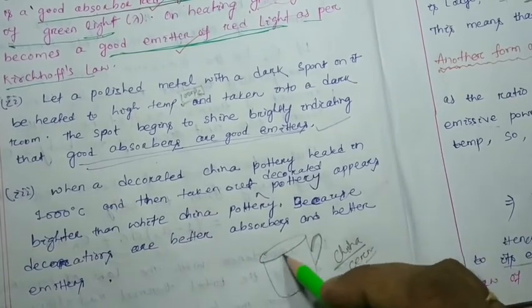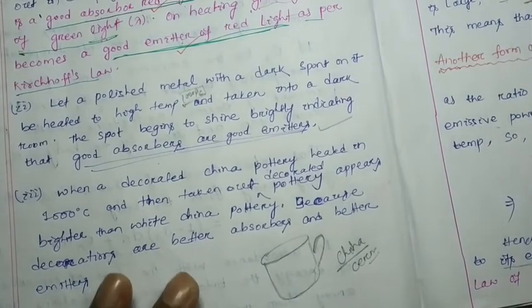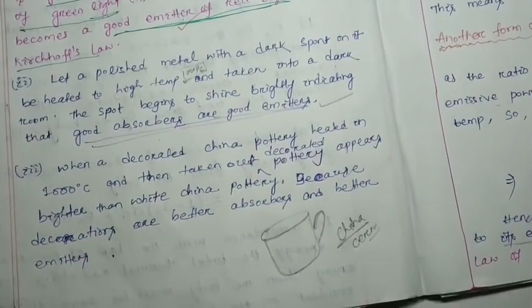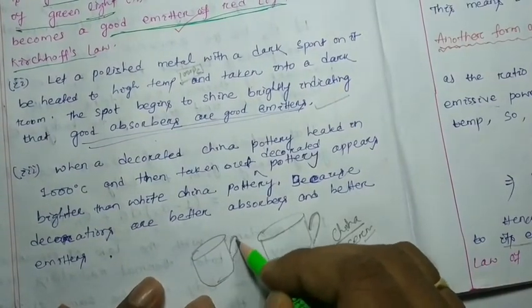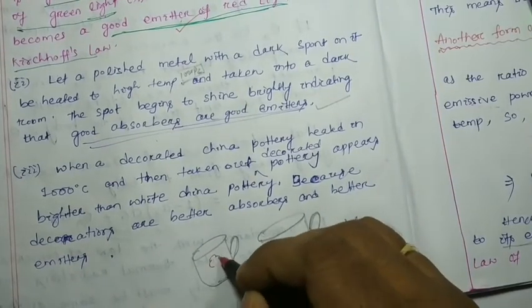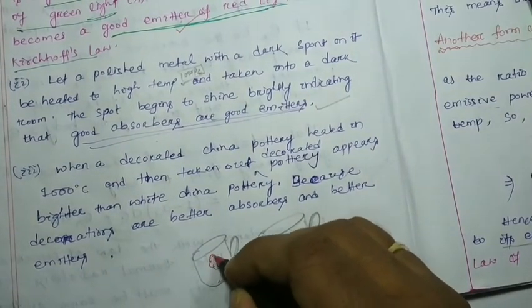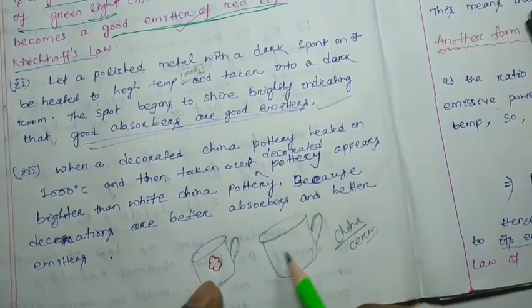Suppose this is your regular cup and it has been designed. So suppose we consider two cups: one is a white cup without design and another cup with a flower design on it.